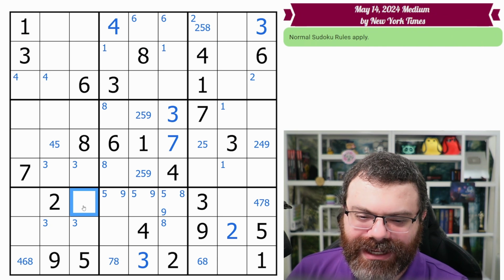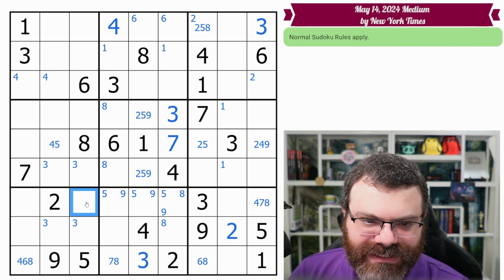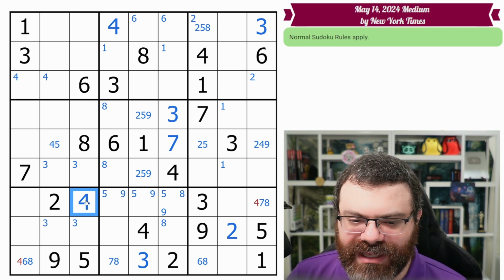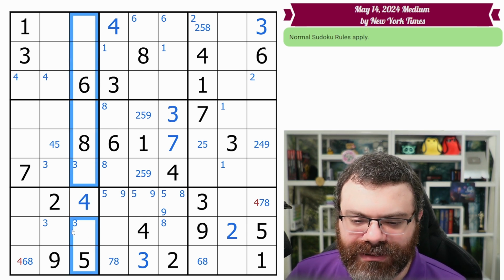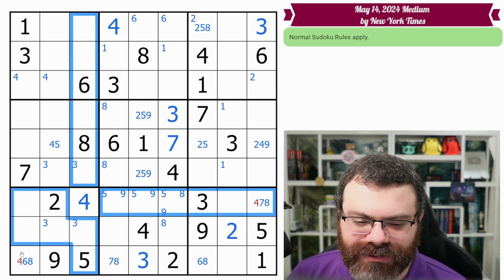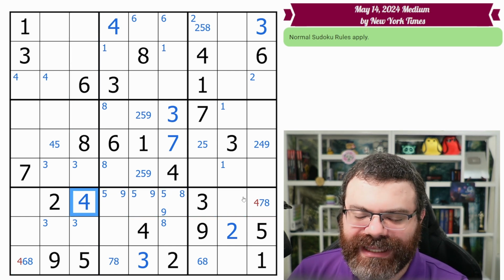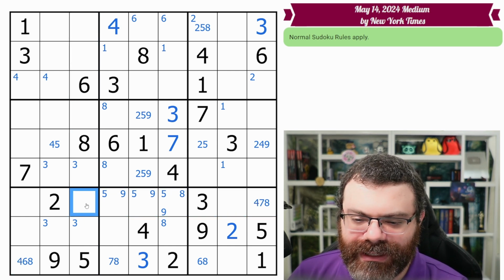Okay, back to this. 7 was a bad example. We said 4, yeah, okay. So there's no immediate reason to think that this cell can't be 4, right? There's no 4 in the column. It's not even red, right? There's no 4 in the row. There's no 4 in the box that we placed yet. So there's no reason to think it couldn't be 4. So 4 should be in the candidate list at least, right?